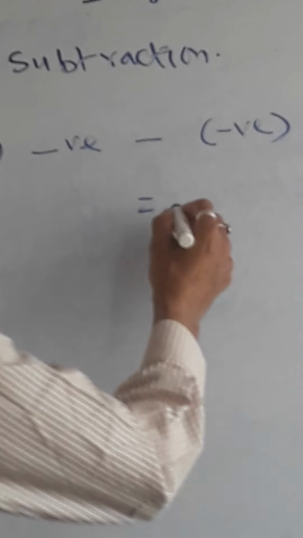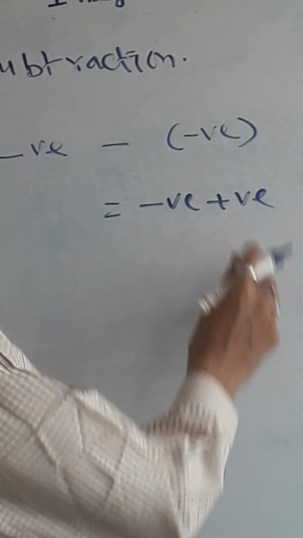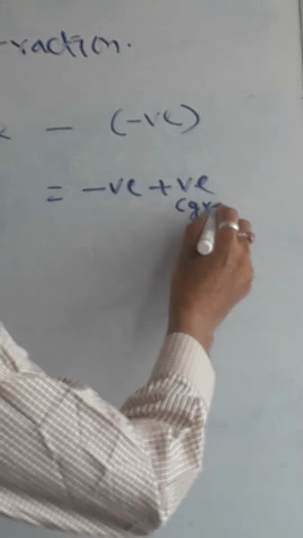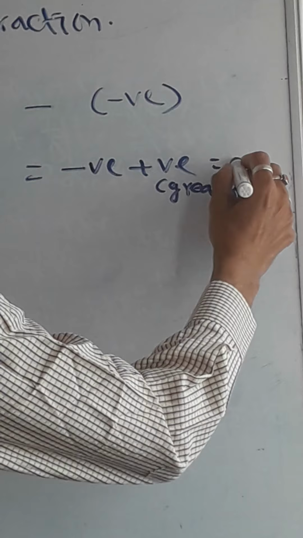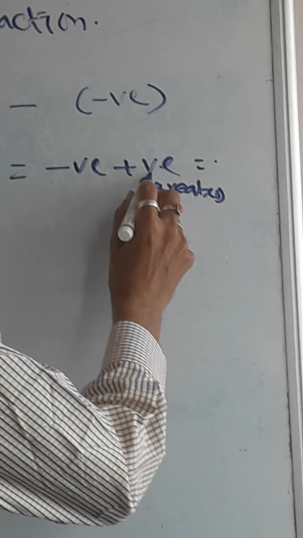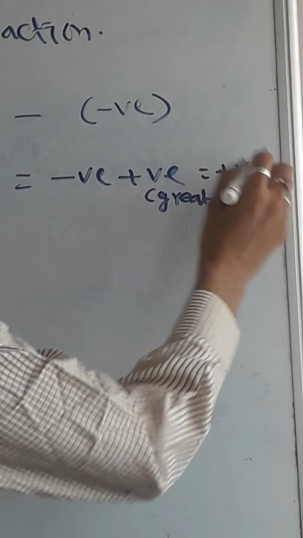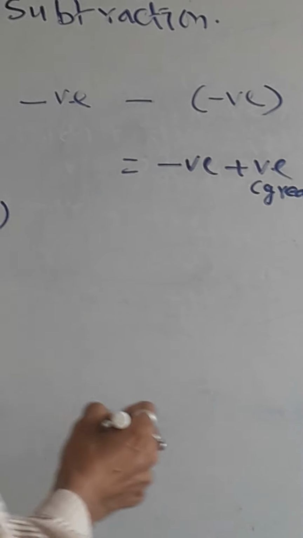Then the answer will come as negative plus positive, the sign will change. Now again you have to compare. If it is greater, then what answer will you get? You will get greater only, because this is the greater number that you are subtracting with another number, the answer will come as positive. Now the second rule, let us see here.